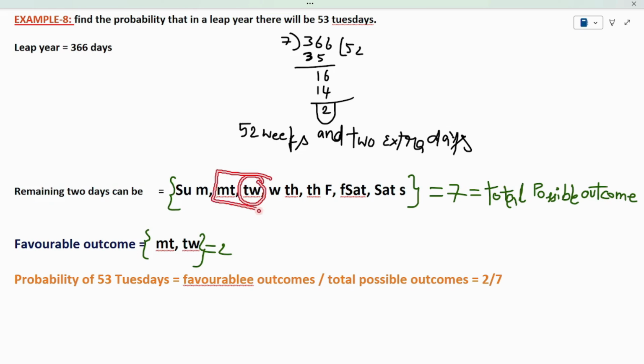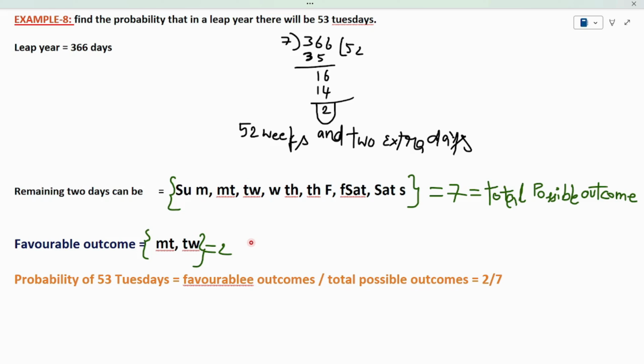Except these 2 items, the other items in the 7 do not include Tuesday. So my favorable outcomes will be Monday, Tuesday and Tuesday, Wednesday. Why? Because only these 2 items satisfy my condition. So from the definition, events which satisfy my condition become the event.